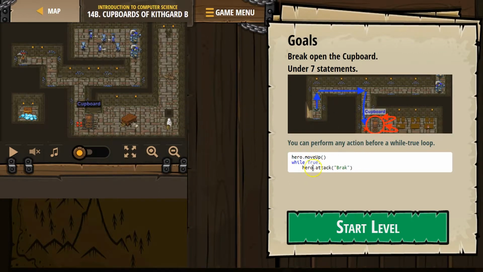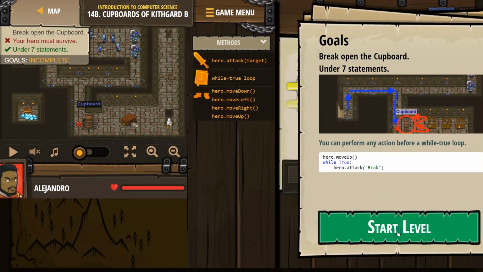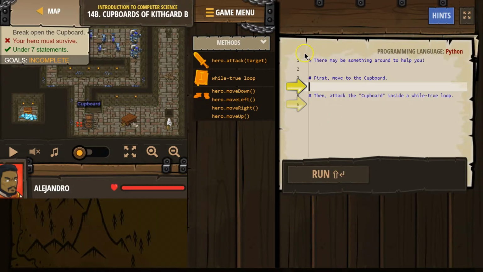Hero move up, while true, hero attack proc. Okay. Anything that starts with a hashtag is actually a comment. So that's for us. The computer ignores it. There may be something around to help you. Fine. First, move to the cupboard.